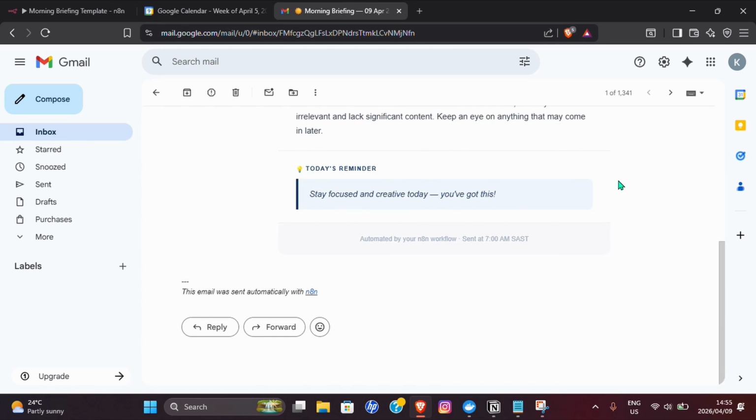I'm going to immediately jump in and show you how to build this yourself. Keep in mind, I will have this workflow down below in the description for you to download yourself so that it's already set up. But if you want to follow everything that I'm doing right here, you can do so. So let's get started with that workflow.